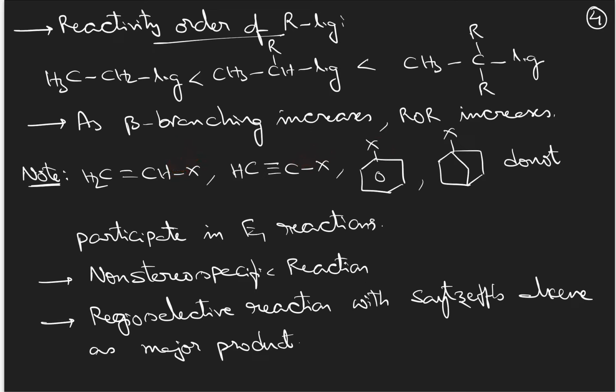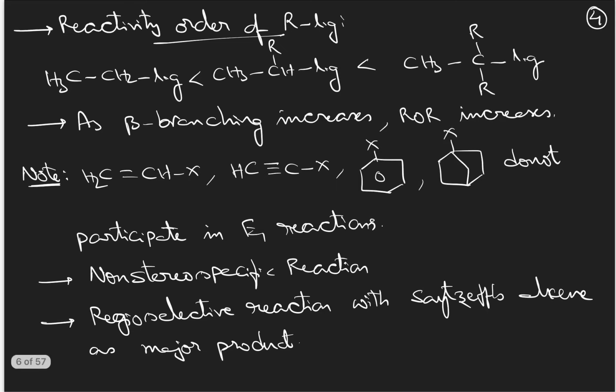Therefore, these three compounds find it very difficult to participate in the reaction, because X minus will not leave the reactant molecule. This compound also does not participate in E1 reactions, because if X minus leaves, it forms a bridgehead carbocation which is unstable. Therefore, this compound will not participate in the E1 reaction.